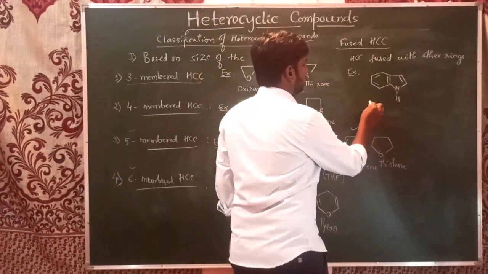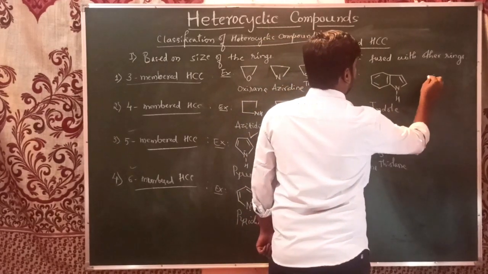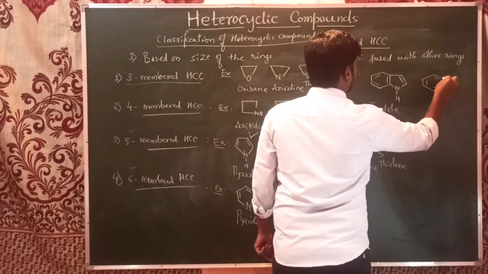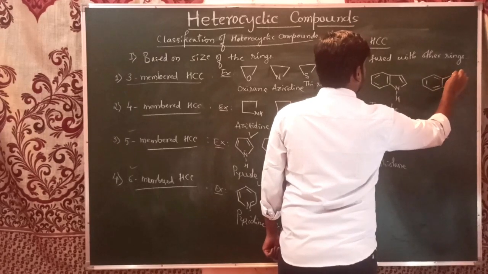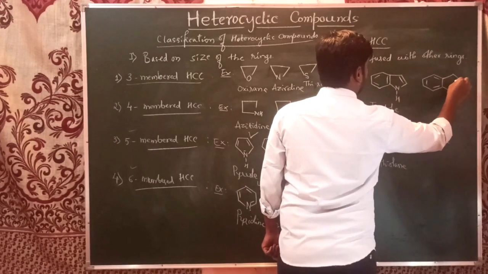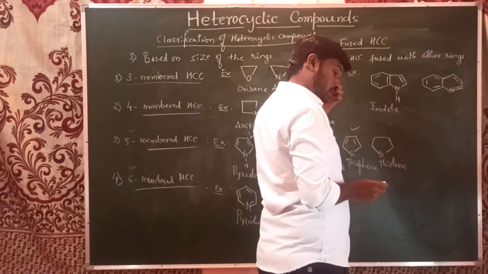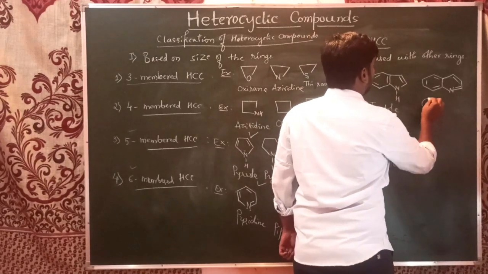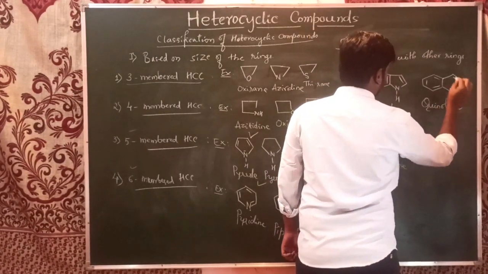This compound is known as indole. And here benzene, to which this six-membered pyridine has been fused, is known as quinoline.